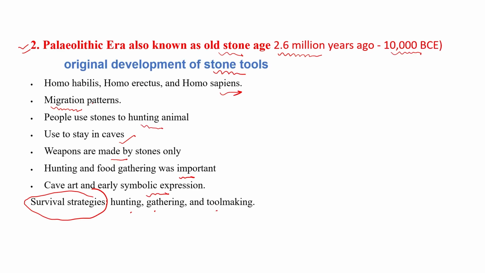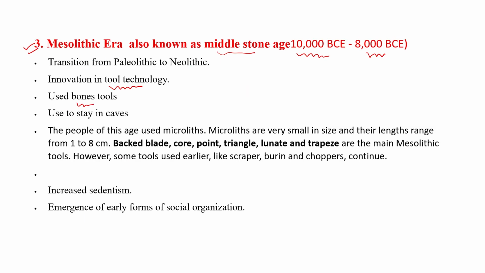In the previous slide, during the Paleolithic time, humans used to make weapons from stones only. But when humans were transitioning from Paleolithic to Neolithic, they innovated the tool technology and used bone tools for hunting animals. Still, in this phase, humans used to stay in caves only.